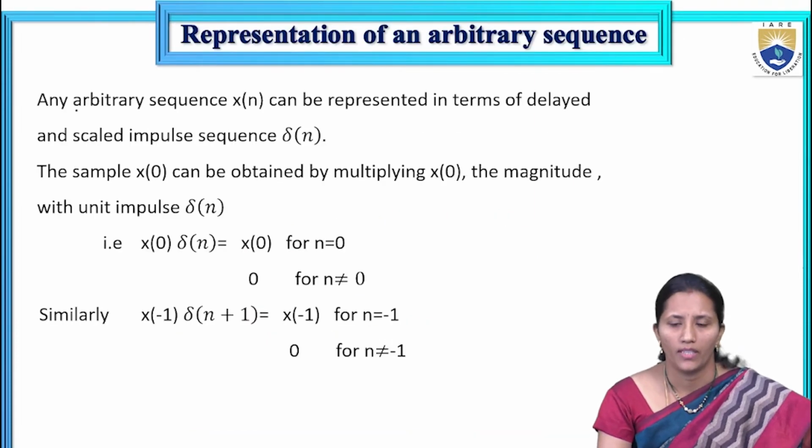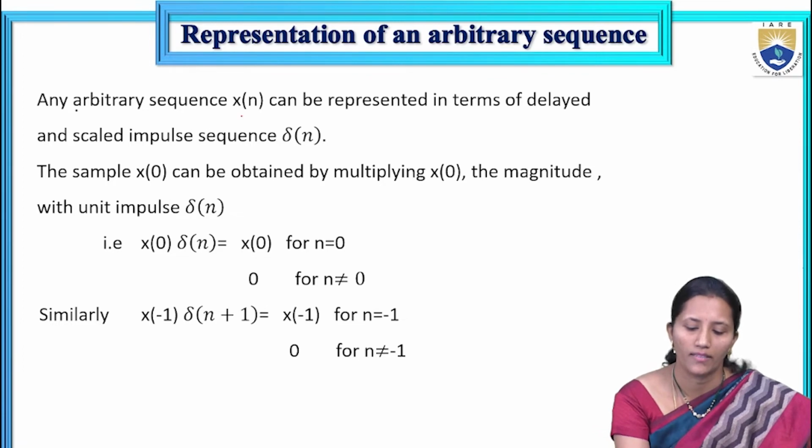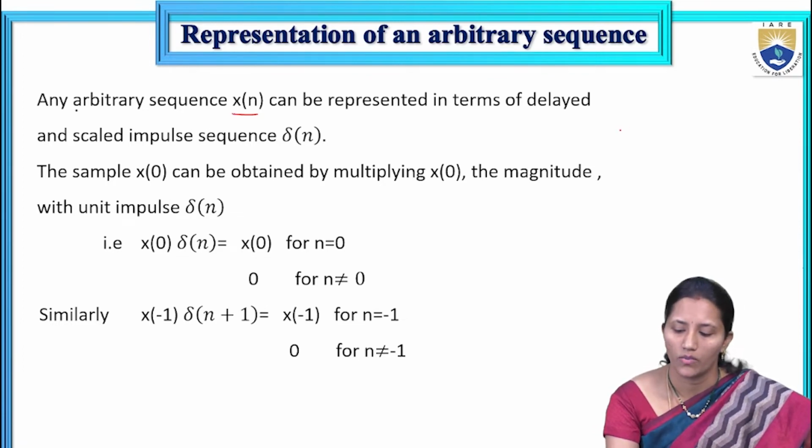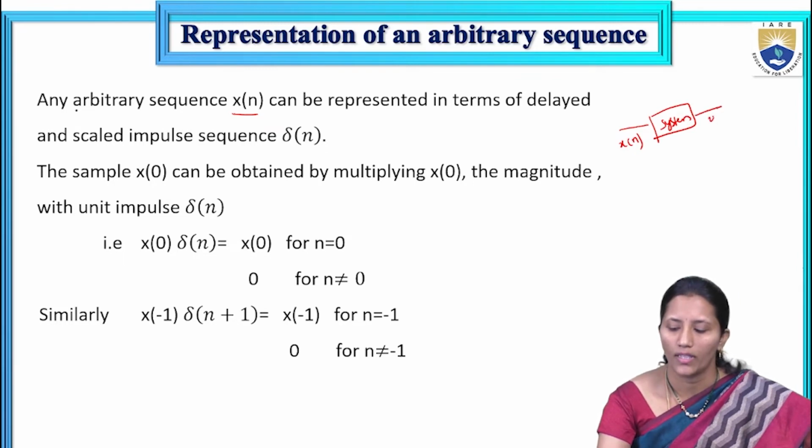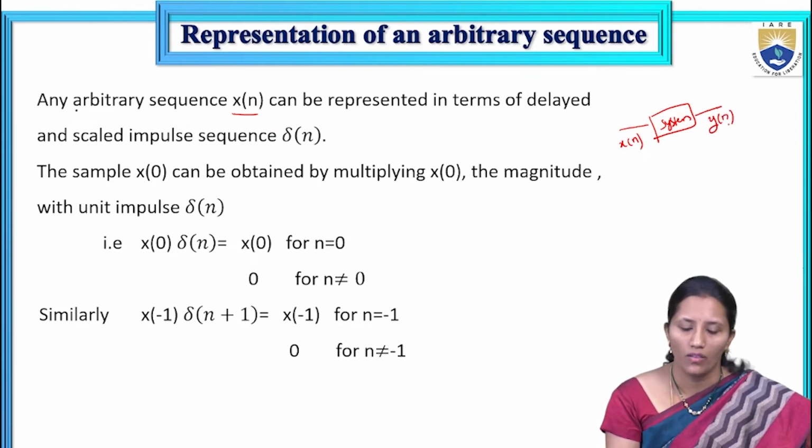First of all, we will see the representation of an arbitrary sequence, how x of n will be represented in terms of an arbitrary sequence. So here I am taking x of n as input to the system. The input of the system is denoted by x of n and the output is denoted by y of n. Any input x of n can be represented in terms of delayed and scaled impulse sequences of del of n.